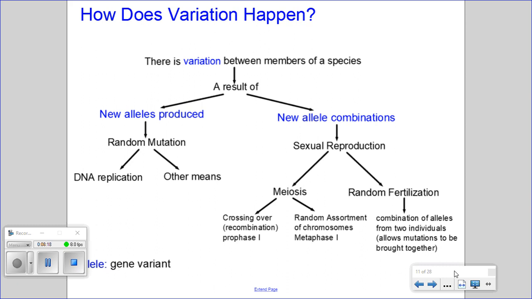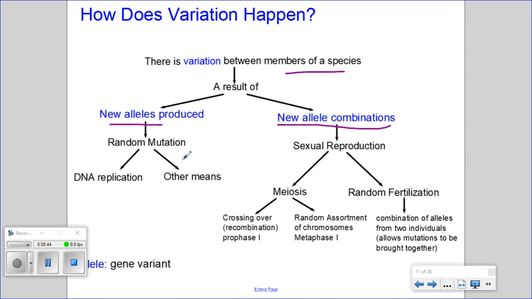So we'll get into variation and how variation happens within a population. Given the fact that there is variation between members of a species, this variation can be the result of new alleles being produced or new allele combinations. New alleles, which remember are gene variants, and those genes are what control these traits that get expressed.